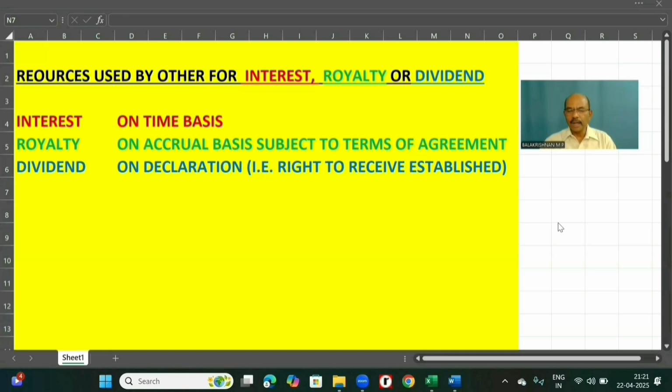But to account that eligible royalty in the current year itself. That means the year ending 31st March itself.